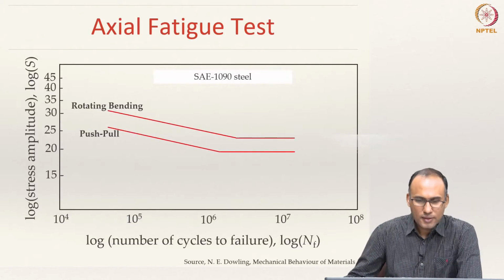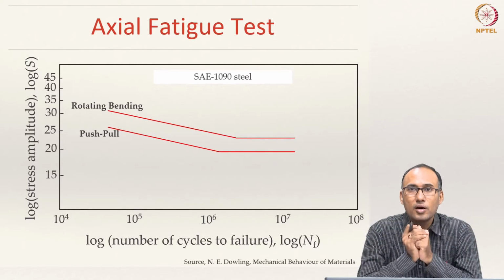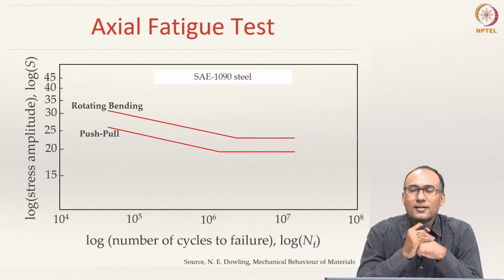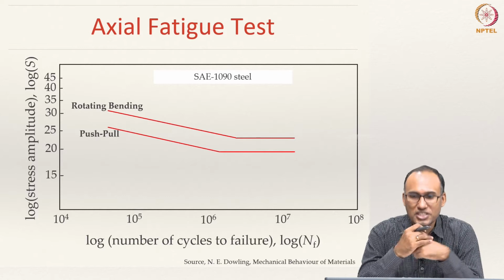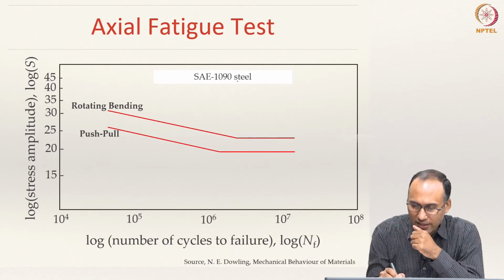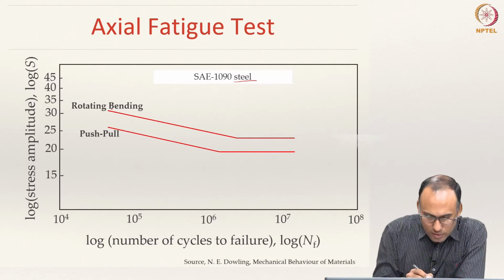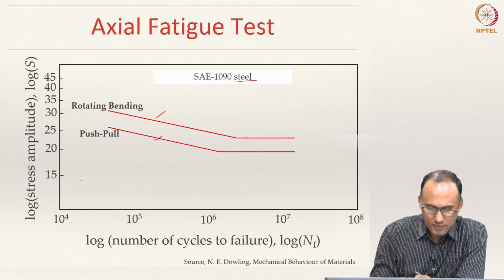All right. So, that is about rotating beam bending. What happens in an axial fatigue test? Let us compare the fatigue failure lines on a log-log scale for a rotating bending test and a push-pull test, that is axial test, done on a SAE 1090 steel. You see that rotating beam bending test is this and push-pull test is this.